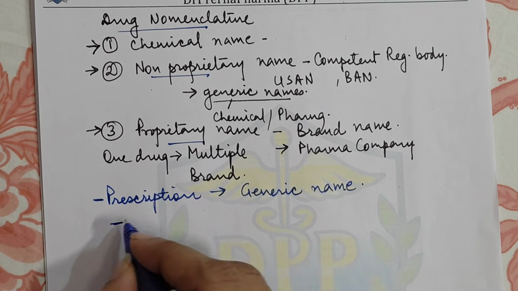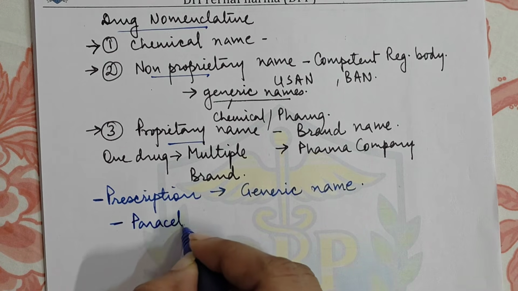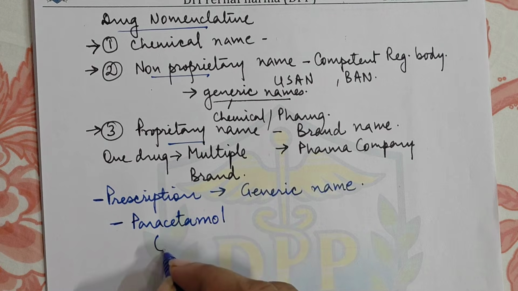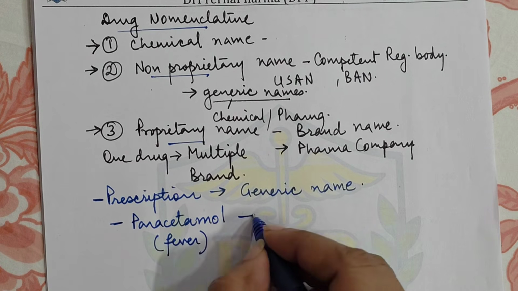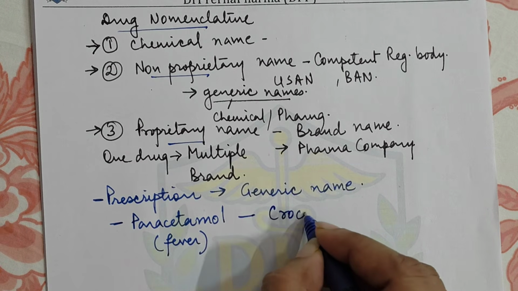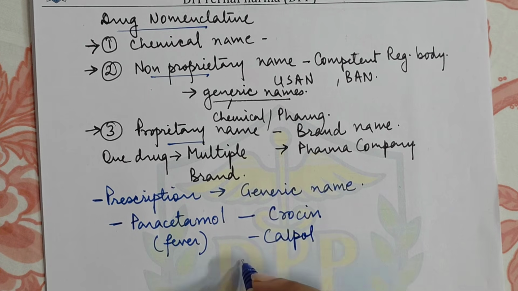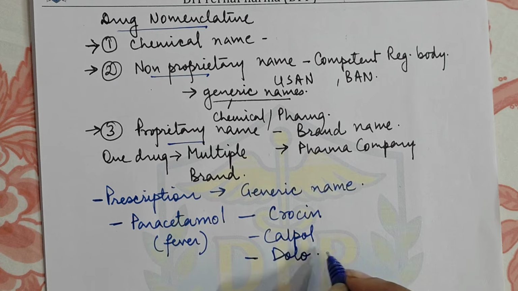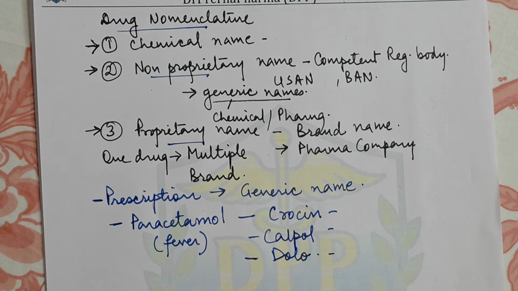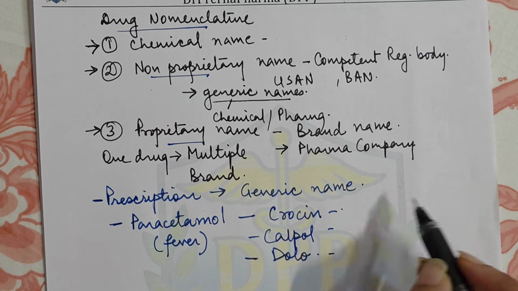For example, you have to prescribe paracetamol, a very simple drug which is used for fever, right? Now it has brand names, that is Crocin, right? Then another brand name is Calpol. Then another brand name is Dolo, because of the different pharma companies which are making it. So what will be the difference?